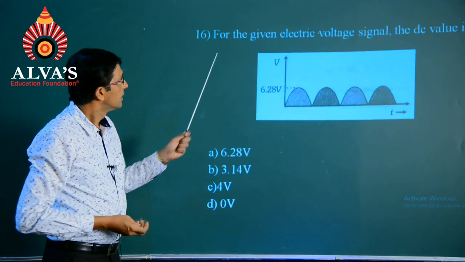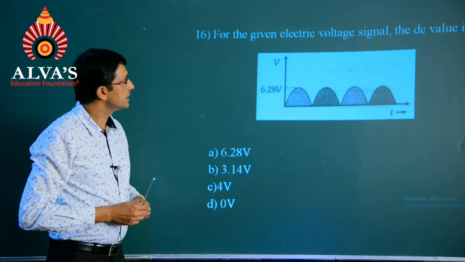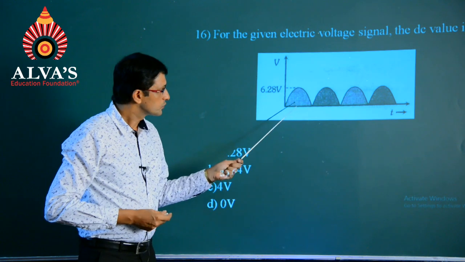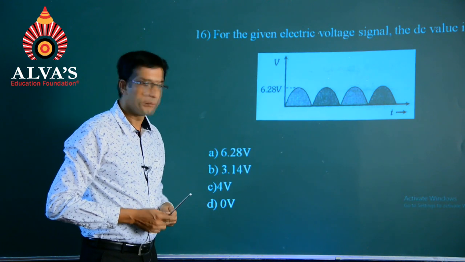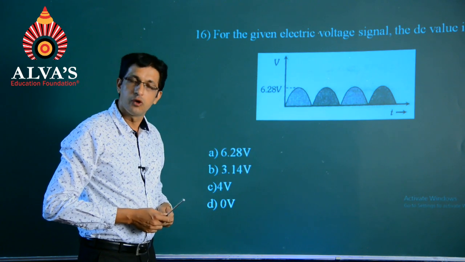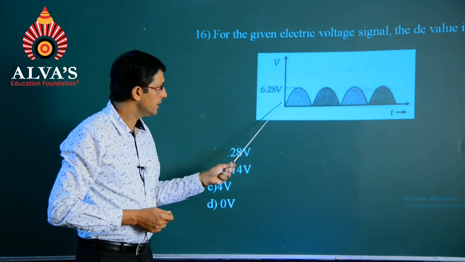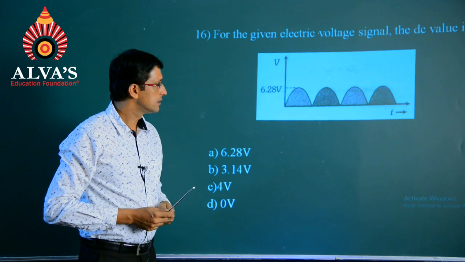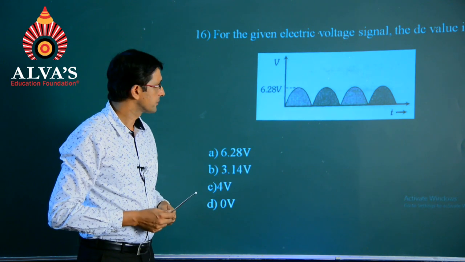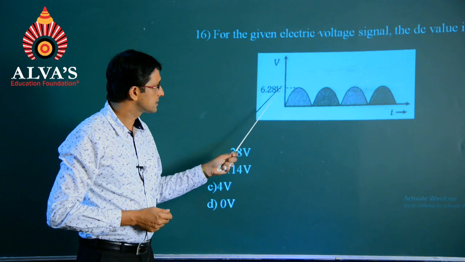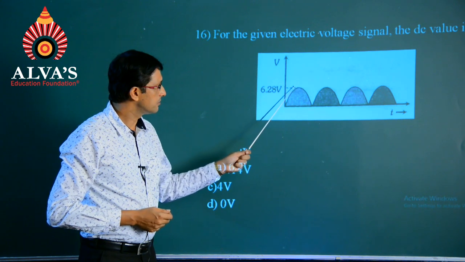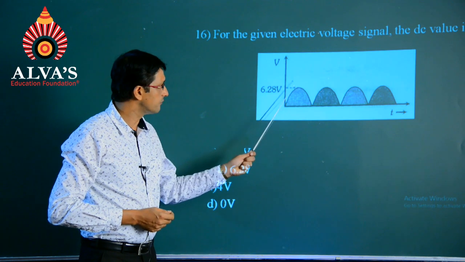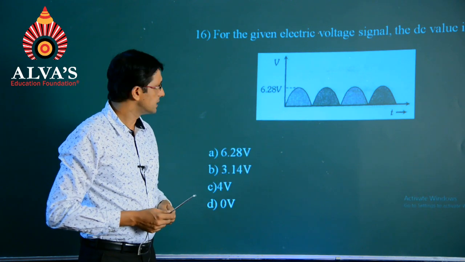Next one, for the given electric voltage signal, the DC value is. So, this figure represents the output of a full wave rectifier, wherein all the pulses are present for a given time interval, and we find that there is some voltage of 6.28 shown with the dotted line, which is known as the peak voltage.